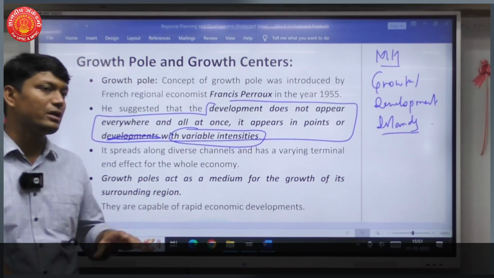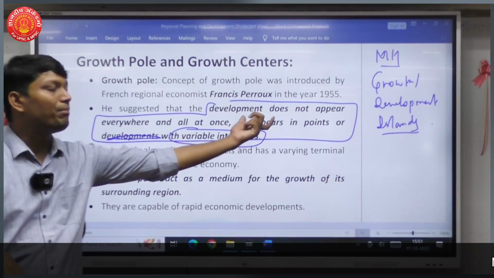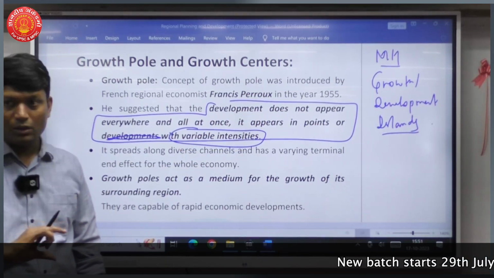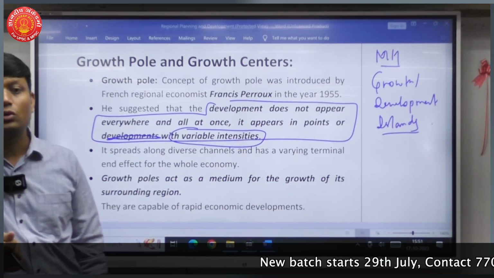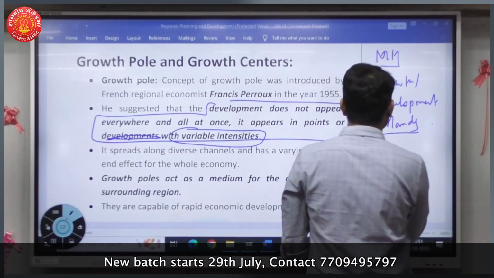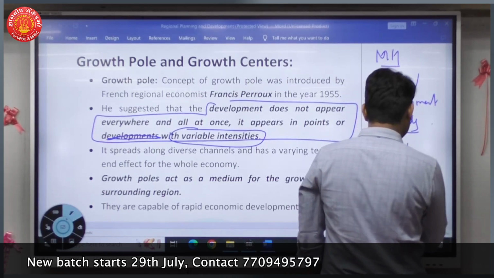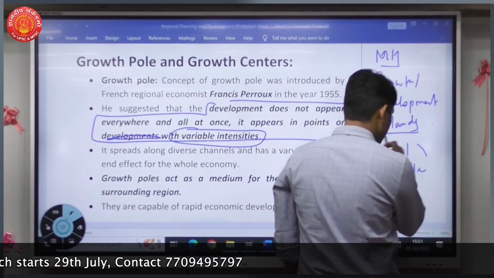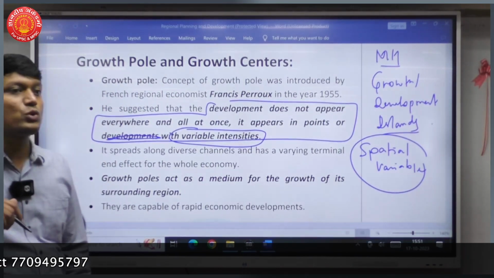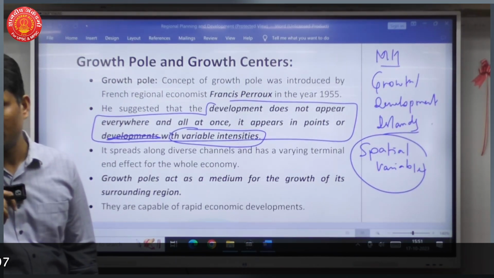If you come to the Mumbai-Pune region, it is a development island or growth island. If you go to Marathwada, the same level of growth is not there. Okay? So here I am talking about the spatial variability of growth. Are we suggesting that there is a spatial variability when it comes to growth or development?